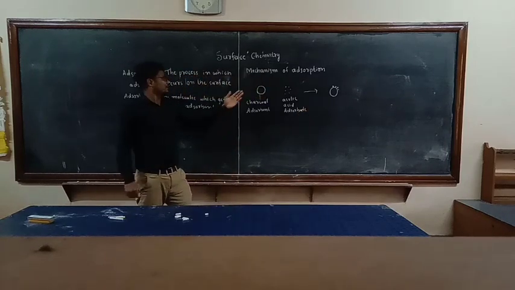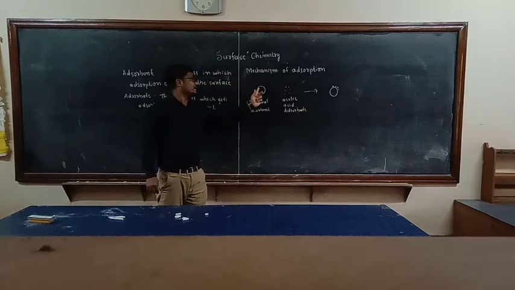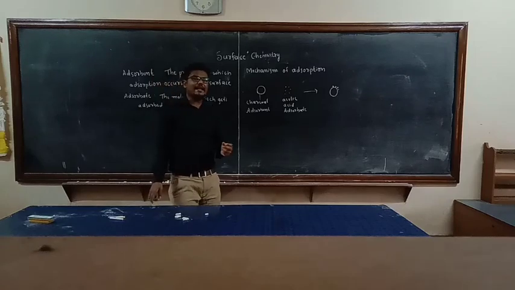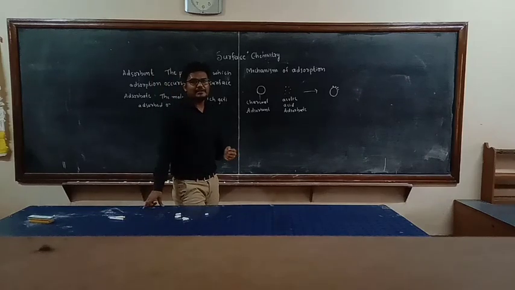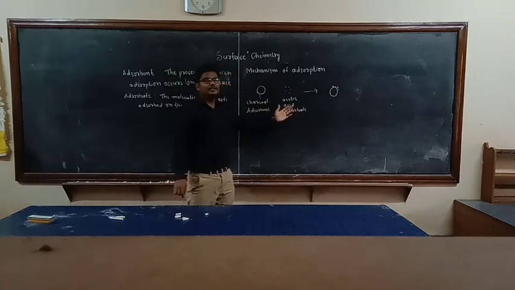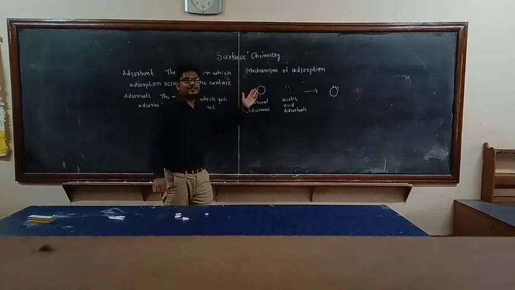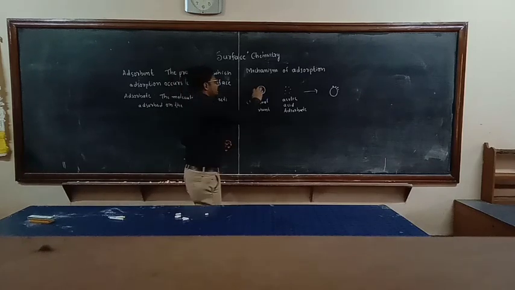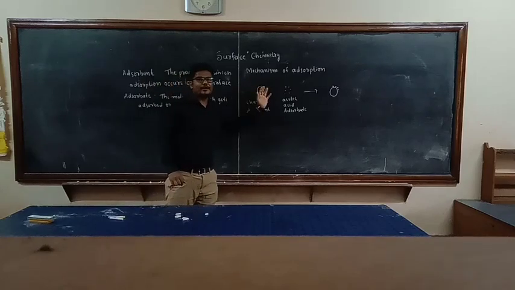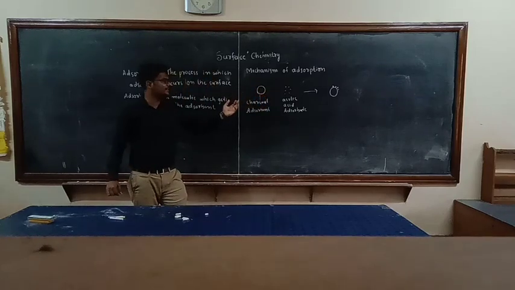And the next way, the vacancies on the surface of this charcoal, or the solid surface, attract the particles of other substances. Because of this reason, these acetic acid molecules are attracted to the surface of this charcoal, because this surface has pores and vacancies.